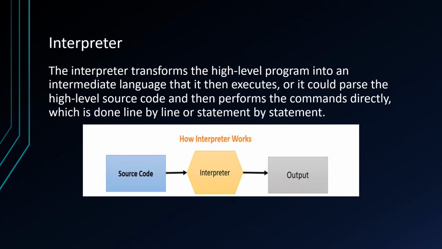Interpreter. The interpreter transforms the high-level language into an intermediate language, then it executes, or it could parse the high-level source code and then perform the commands directly, which is done line by line or statement by statement. Source code to interpreter gives the output.